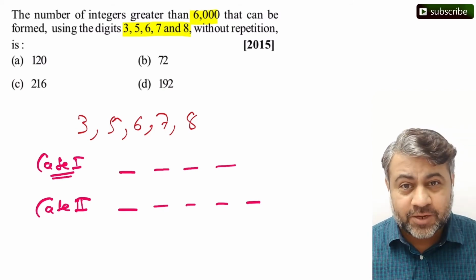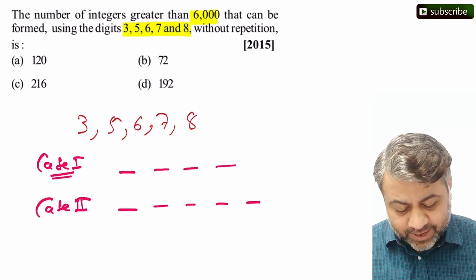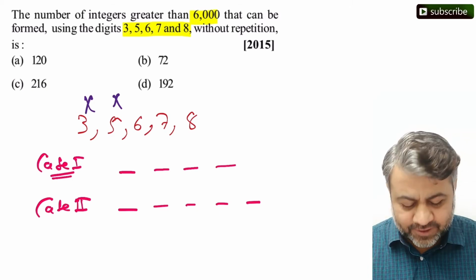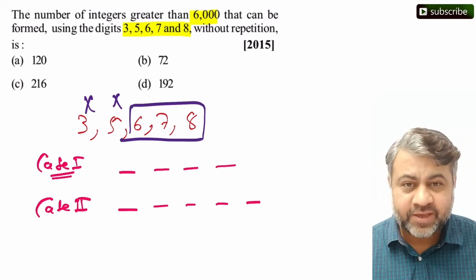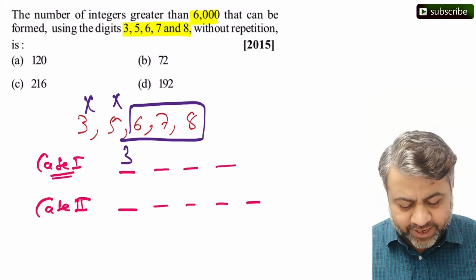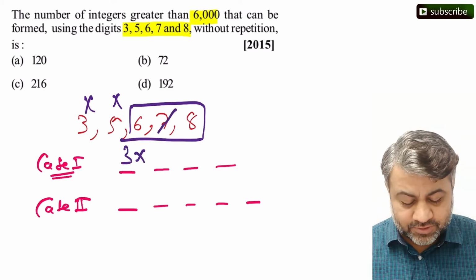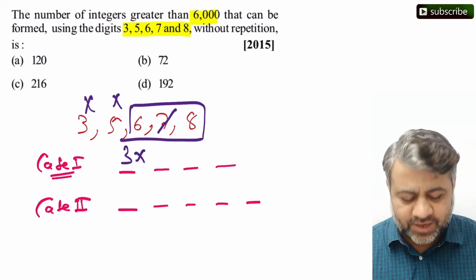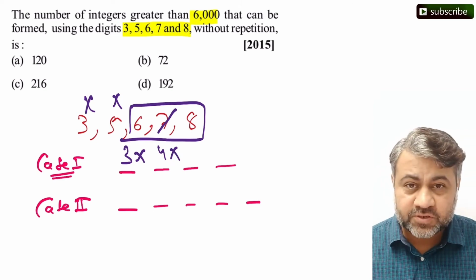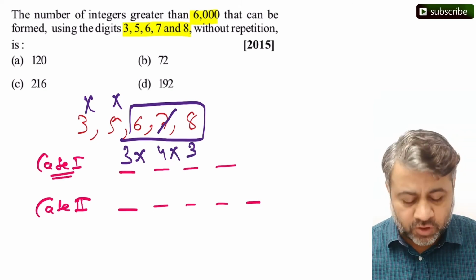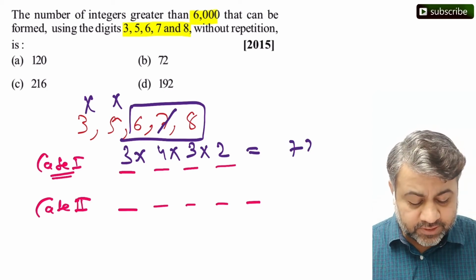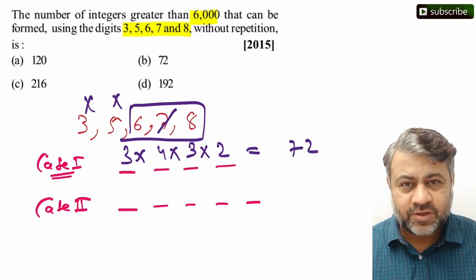So जब 4-digit number बनाएंगे, so can I that time keep 3 or 5 at 1000 place? नहीं रख सकते, right? So 1000 place पे हमारे पास 3 ही ऑप्शन रहेंगे, either 6 or 7 or 8. One of these is gone, say 7 is gone. ठीक है? Now how many digits are left with us? 4 digits are left with us. So at 100 place 4 options we have. At tens place one of these is gone, so 3 options. At unit place we'll be left with 2 options. So this is nothing but 4 into 3 into 2 is 24, into 3 is 72 different ways we can form a 4-digit number.